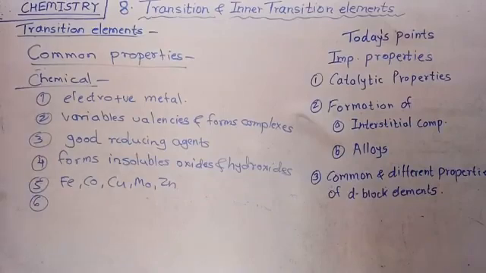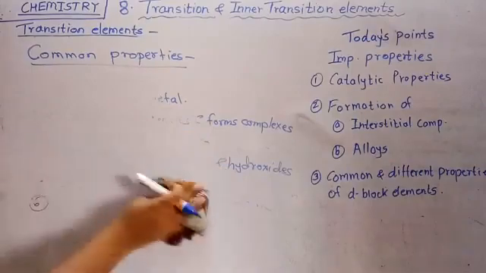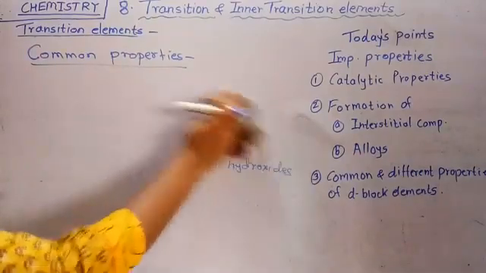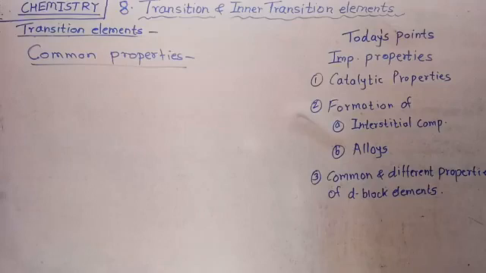There are some different properties between these four series, the differences between the first series and the second and third series.